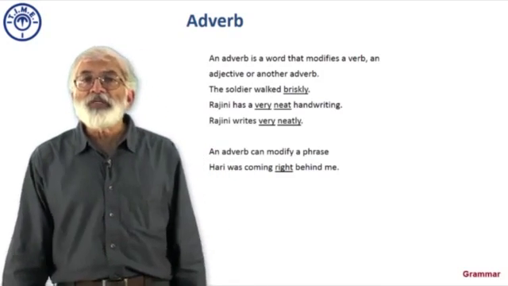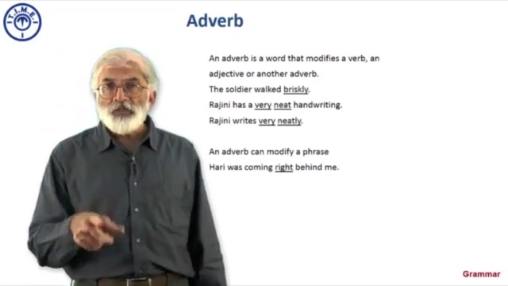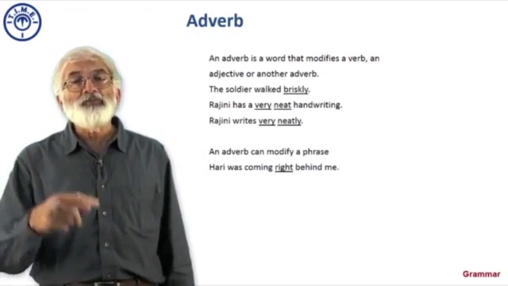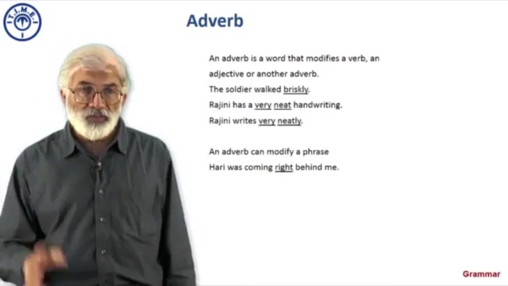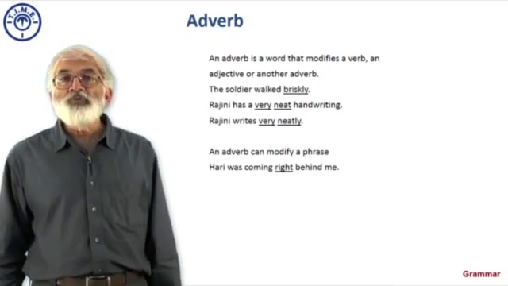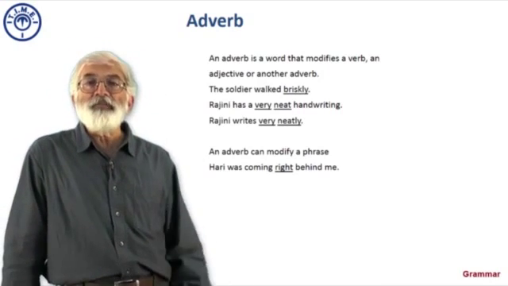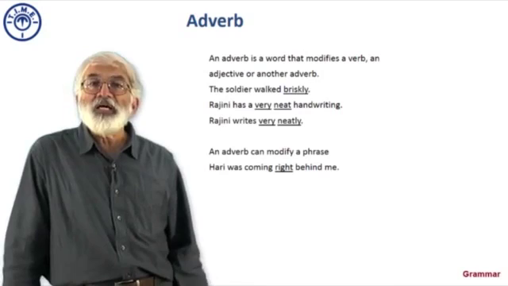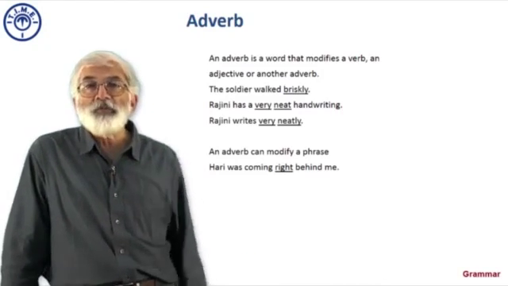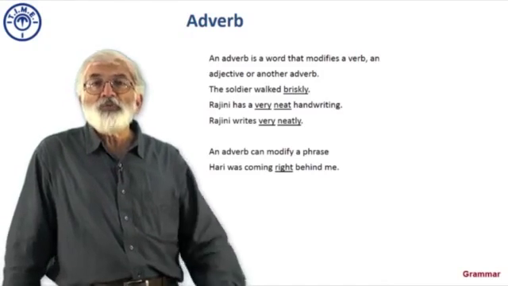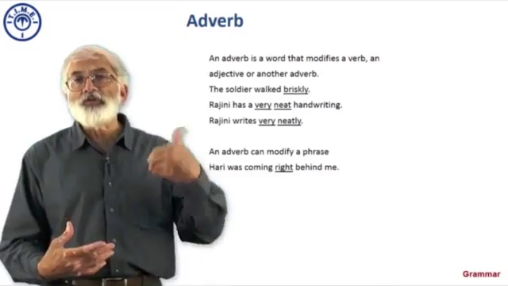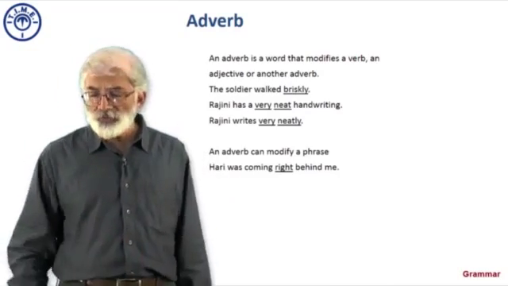So, in my first sample I have got an adverb that describes a verb, in my second sample an adverb that describes an adjective, and in my third sample an adverb that describes an adverb. So, it can do all of these three things, right. And do not forget that an adverb can also modify phrases. Hari was coming behind me would be a phrase. So, when I say Hari was coming directly behind me or right behind me, I can have an adverb that modifies a phrase as well. So, these are what adverbs do, and do remember that the same thing applies to adverbial phrases and adverbial clauses also. Okay. So, let us move on.